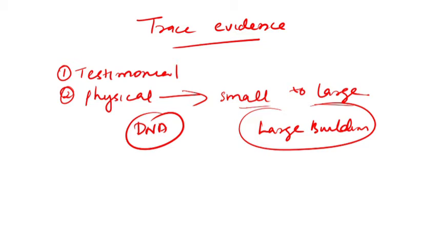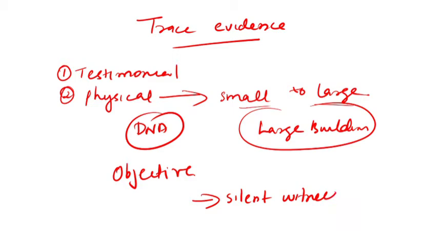The main thing we have to consider is that evidence can aid the investigator in recreating the crime scene and establishing the sequence of events, and physical evidence can corroborate statements from the victim, witness and the suspect. Physical evidence is objective, and when documented, collected and preserved properly, it may be the only way to reliably place or link someone to a crime scene. So physical evidence is often referred to as a silent witness.